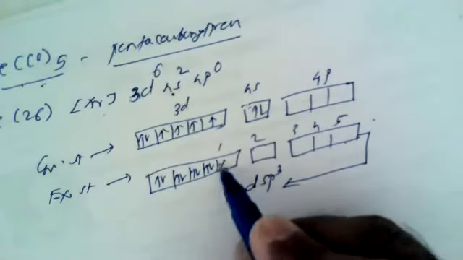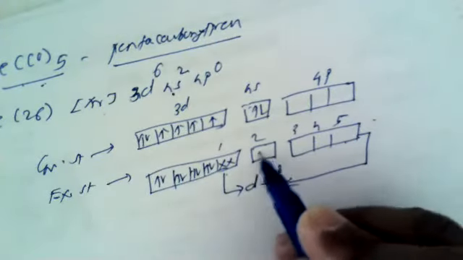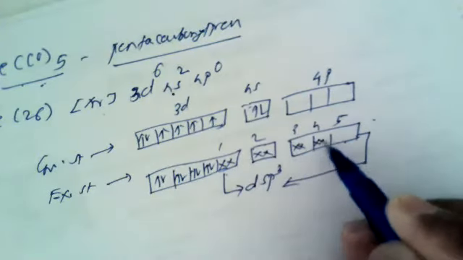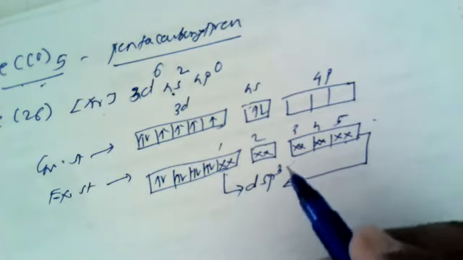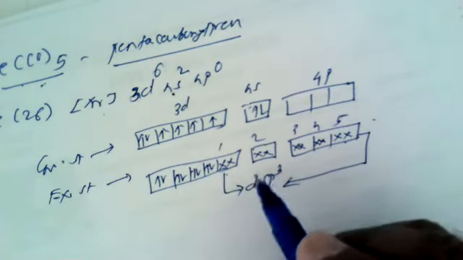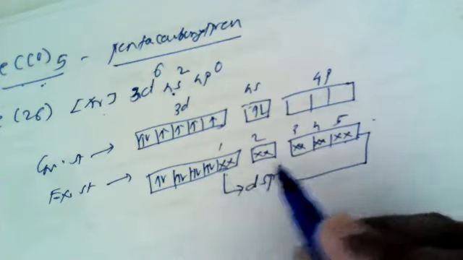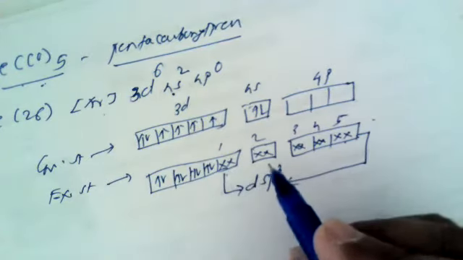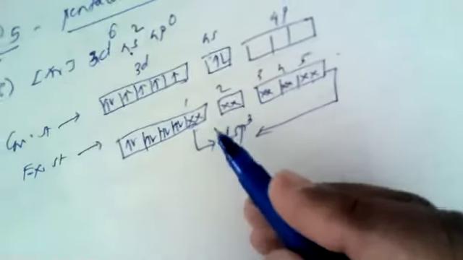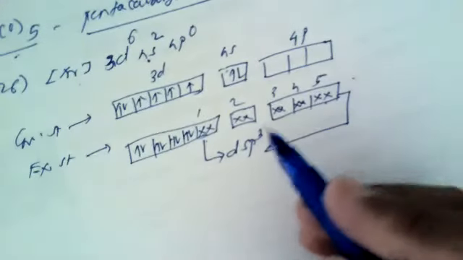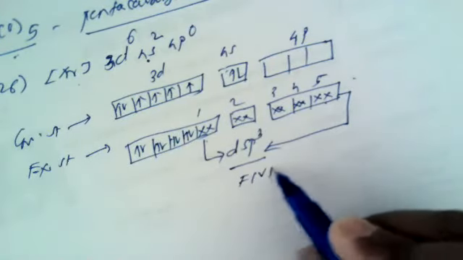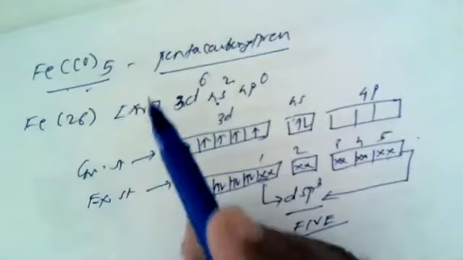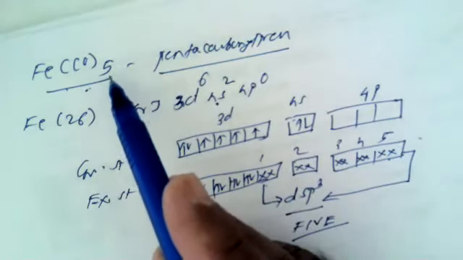Now here first carbonyl, second carbonyl, third, fourth and fifth. So 5 carbonyl groups donate the 10 electrons or 5 electron pairs into this one 3d, one 4s and 3 4p orbitals. So one 3d, one 4s and 3 4p undergo dsp3 hybridization. The total number of hybridized orbitals is 5, which exactly tallies with the total number of carbonyl groups.